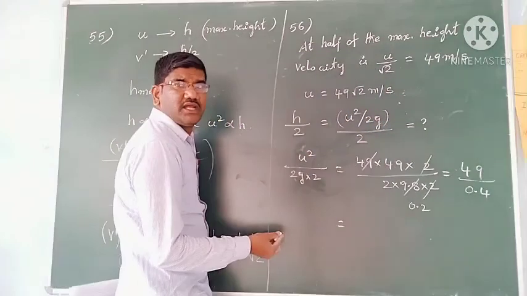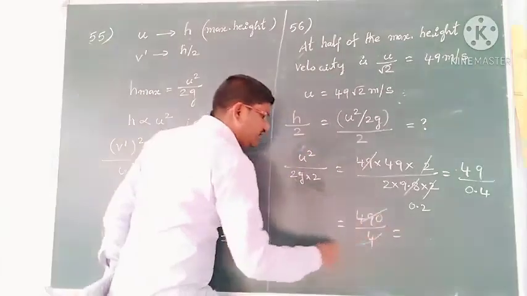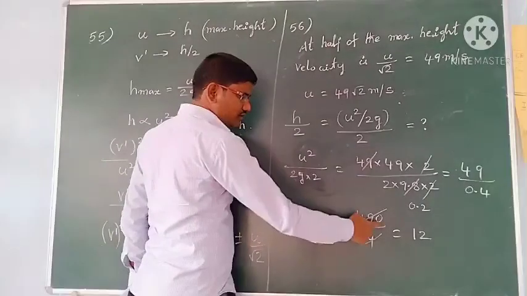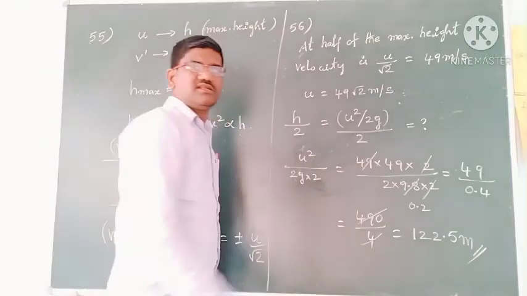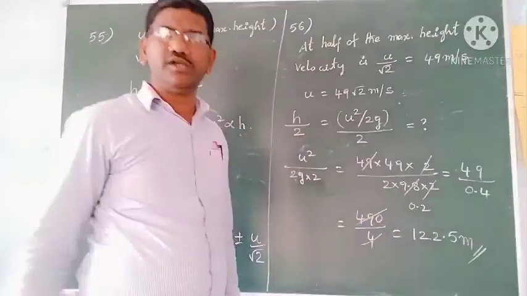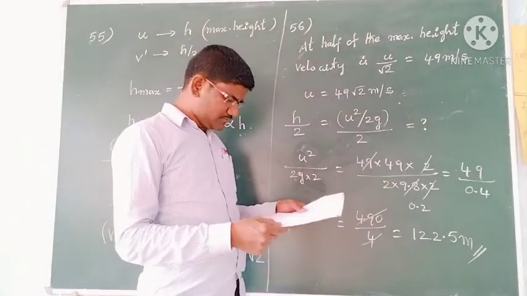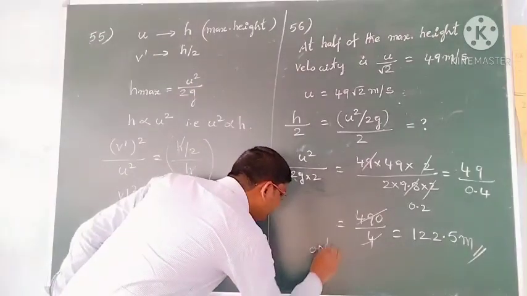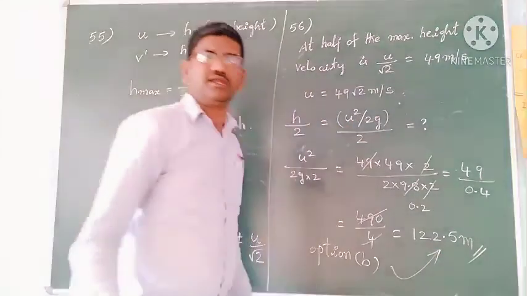Then multiply by 10 by 10, then it will become 490 by 4. Then cut with 4. 4 twos are 8, 10 is left, 4 twos are 8 and 4 fives are 20. So the further height it can reach is 122.5 meters. And here also the answer is wrong in the key. Please make the correction. So the correct answer is option B, it is 122.5 meters.